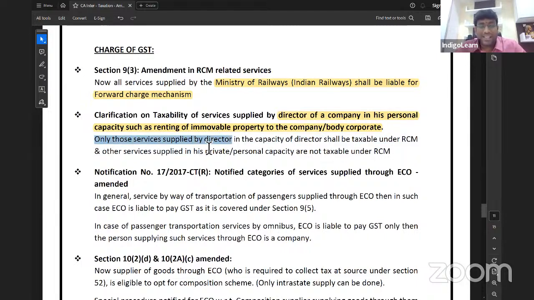Only those supplies supplied by director in the capacity of director shall be taxable under reverse charge mechanism. And other supplies supplied in private or personal capacity are not taxable under reverse charge mechanism. Got my point, everybody? Good.